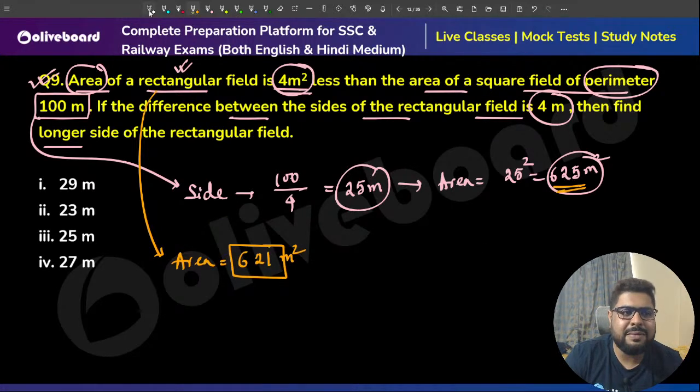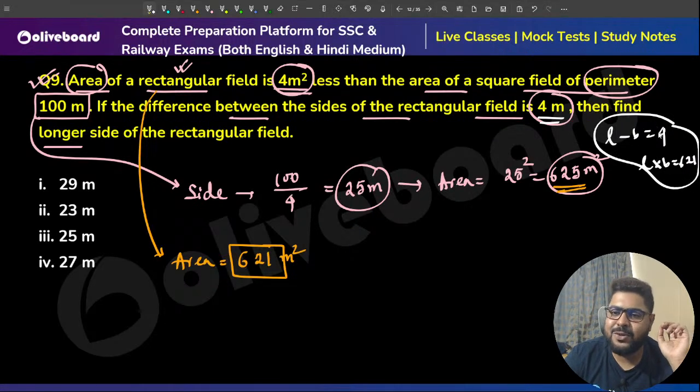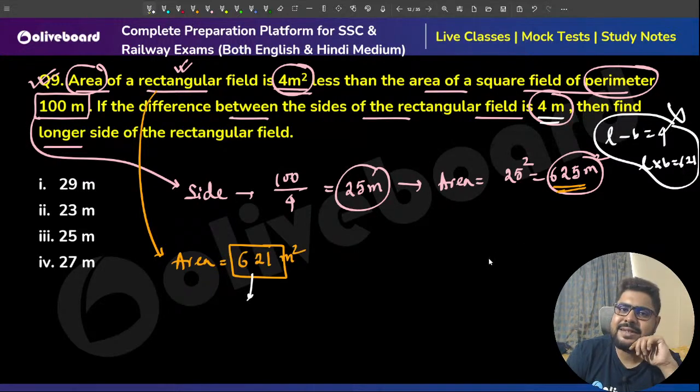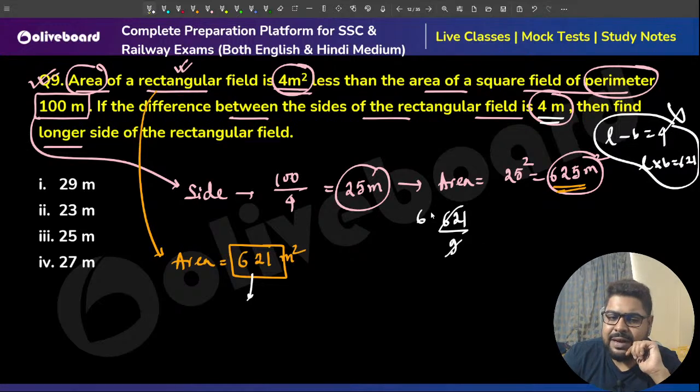Sir, do not try to make equations, because if you make equations, it will be L minus B is 4 and L into B is 621, and better luck solving this. Do not do this. Simply think like this. Can I factorize this? It is divisible by 9. So let's do 621 by 9 together. 6 9s are 54, 81 means 9. So again I can divide this by 3 and I'll get 23.